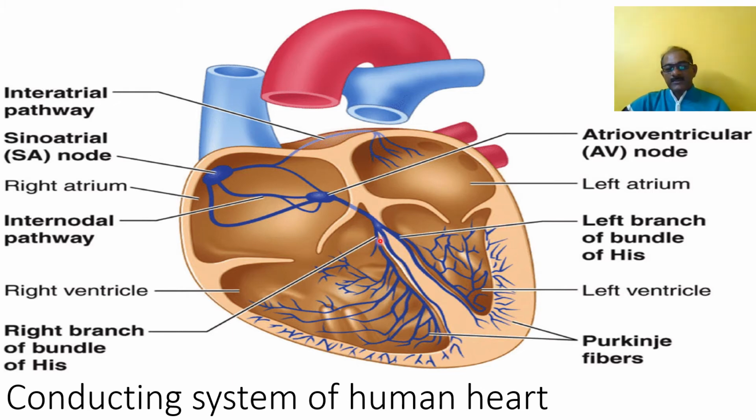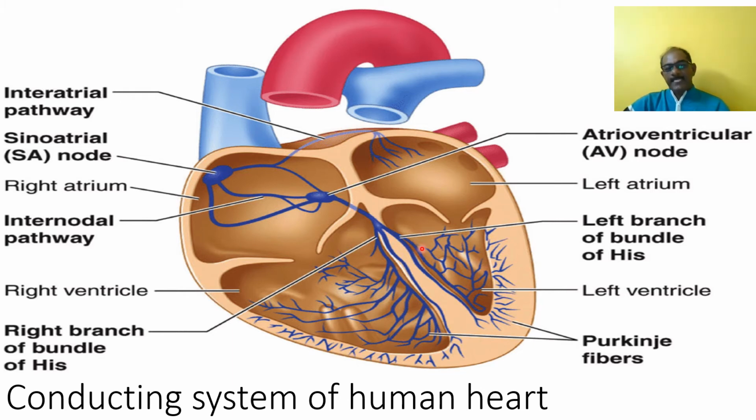It is responsible for ventricular contraction. Ventricular contraction occurs from SAN, then the AVN, then the impulses reach the bundle of His fibers, and these pass the impulses to the ventricular wall, and ventricular contraction occurs.